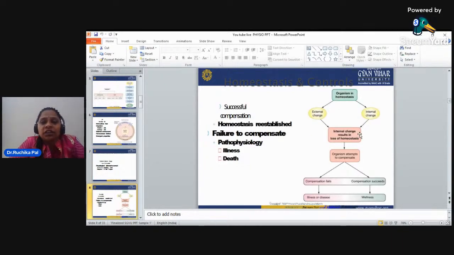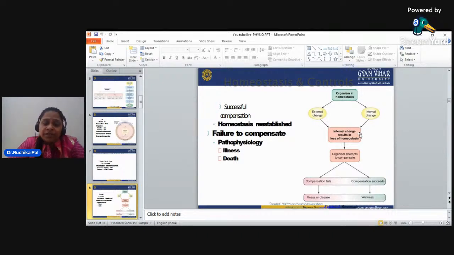Now you are again seeing the flow chart. In this, an internal change results in the loss of homeostasis. What happens in the organism is that the internal and external change is going on. If the change is there, the organism attempts to compensate. This compensation either fails or succeeds. Now illness or disease or wellness will be there.